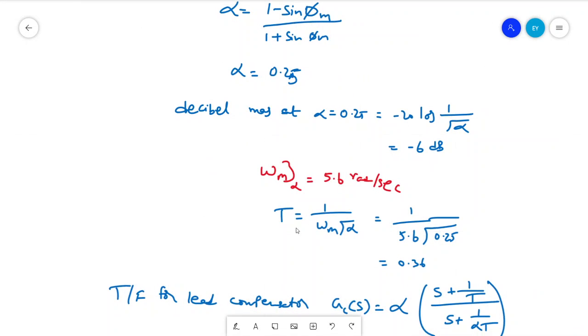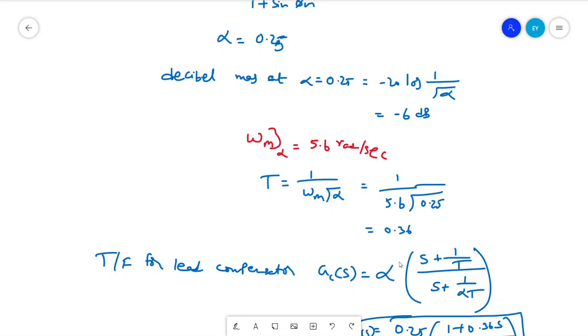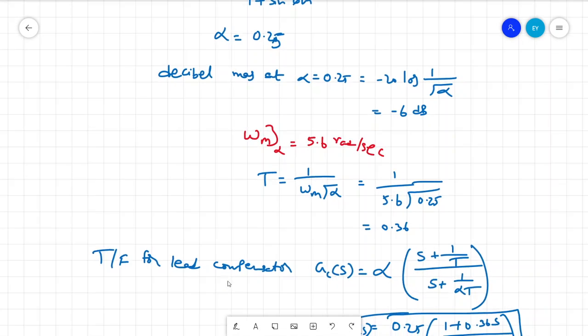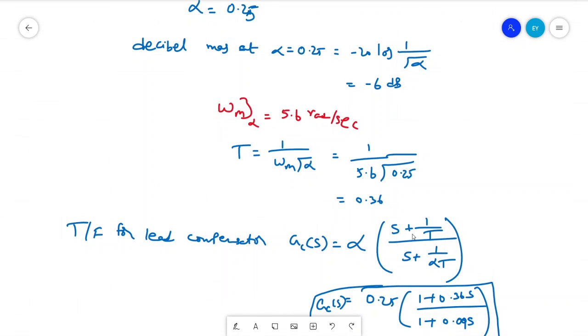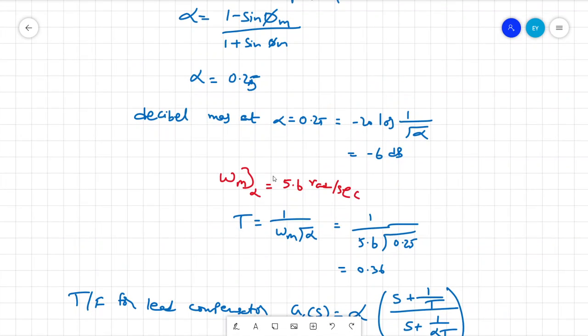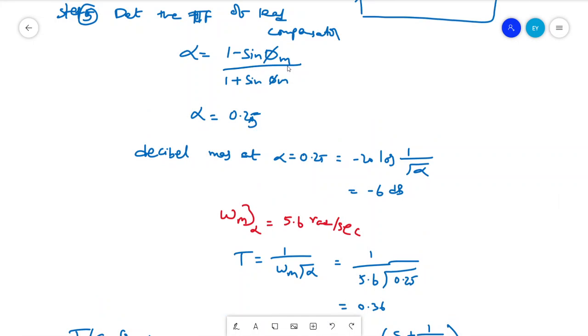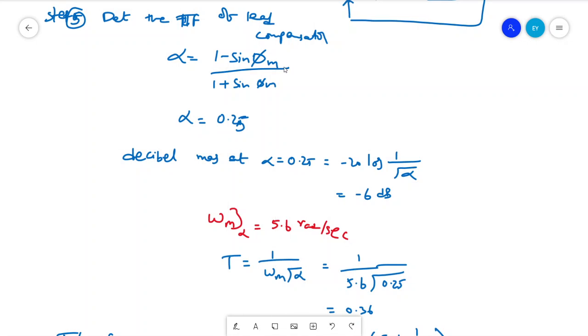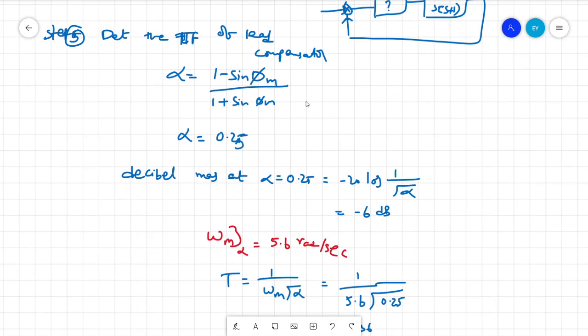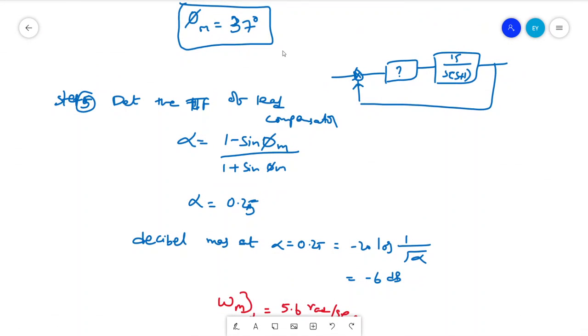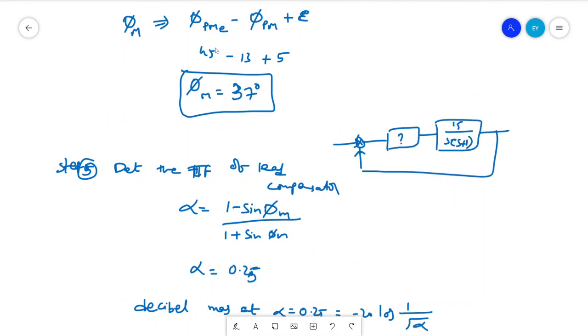Therefore the unknown T is a function of the lead compensator. The lead compensator structure is alpha times (S plus 1 by T) divided by (S plus 1 by alpha T). We get alpha from the required angle: alpha equals (1 minus sine phi m) divided by (1 plus sine phi m), where phi m is obtained from the difference between the required phase margin and the open loop phase margin.